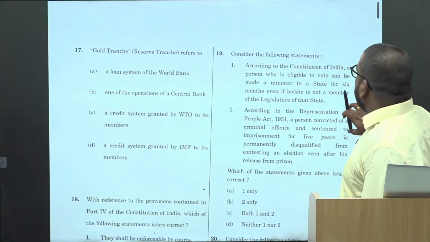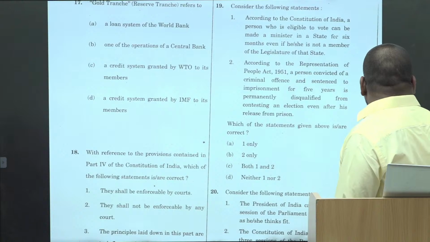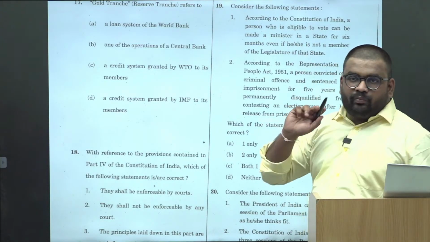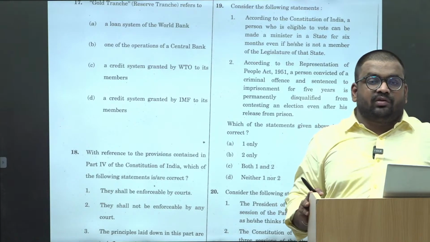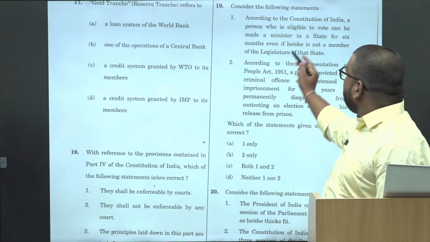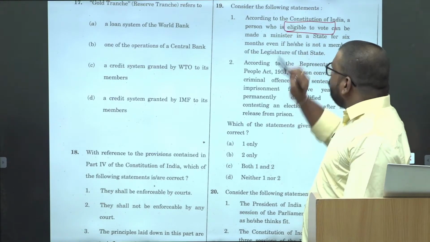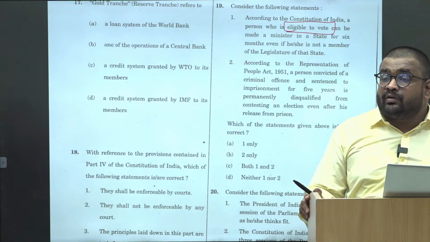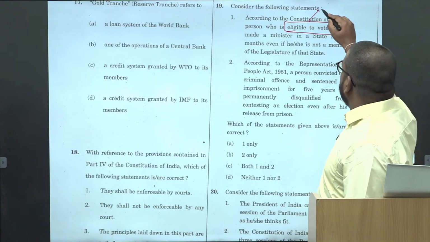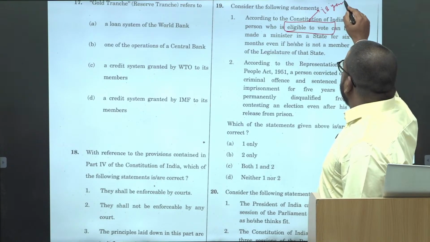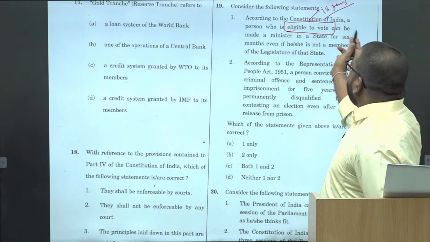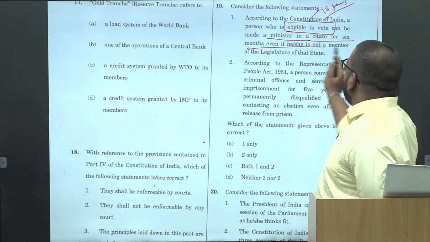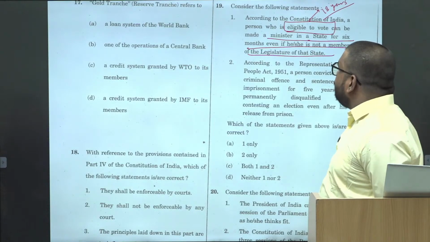Then according to the Constitution of India, person who is eligible to vote. Again, जो method मैंने बताया था, substantiation using the example, ठीक है, वो यही पे लिखो: person who is eligible to vote, yes, anyone above 18, ठीक है, यही लिखो, 18 years, can be made a minister in a state for 6 months even if he is not a member of the legislative assembly, ठीक है, minister.